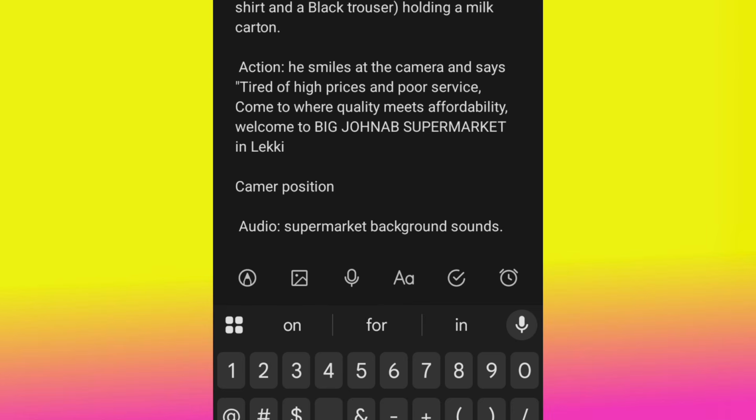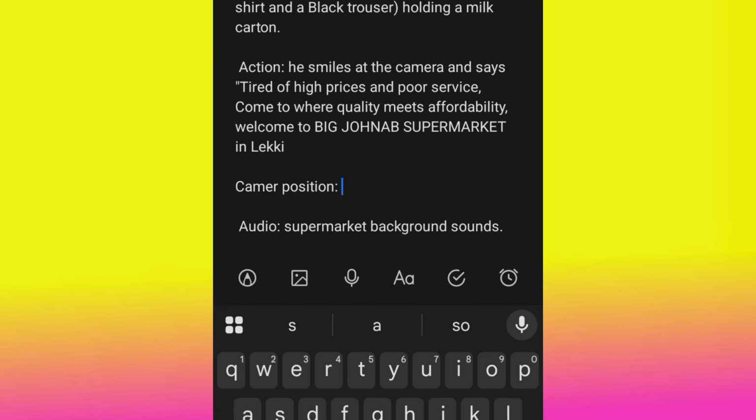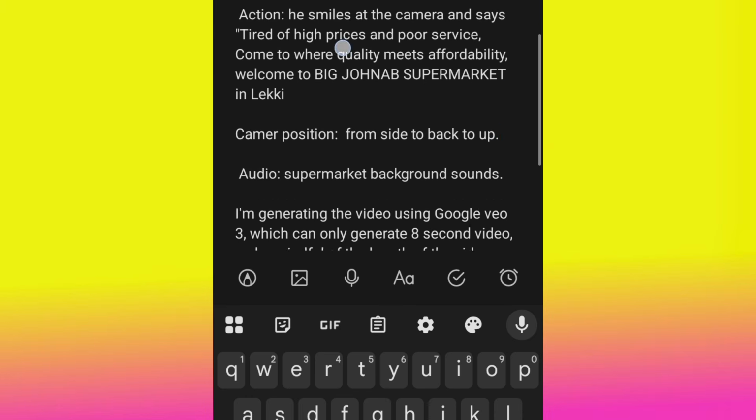Camera position. I'll say from side to back to up, right? Okay, now this camera position, if ChatGPT wants to optimize it, ChatGPT is going to optimize it like the camera position from side to back and then up like a drone. Do you understand? So this is how to customize it.